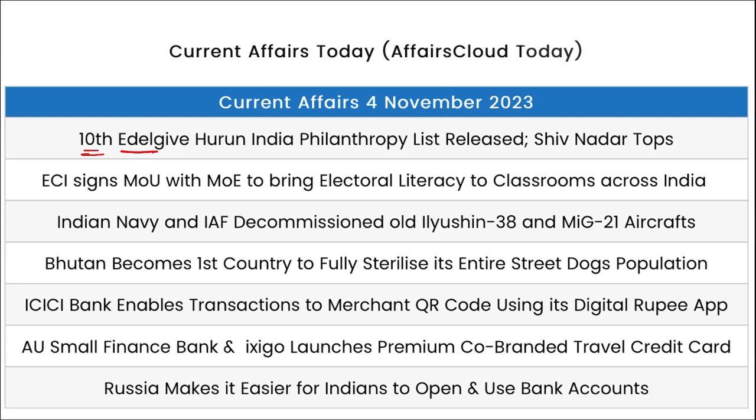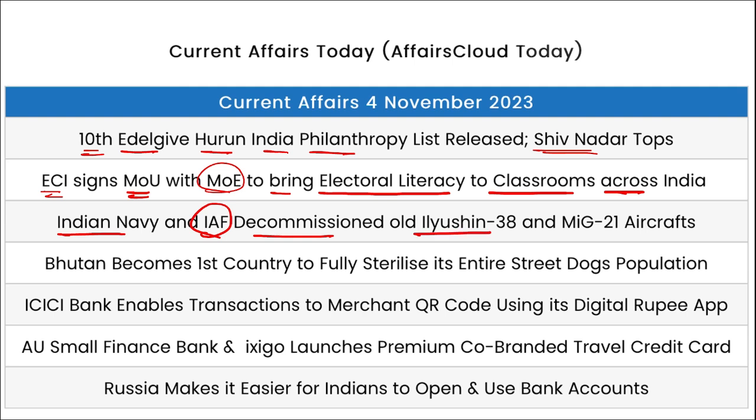10th edition of Edelgive Huron India Philanthropy List was released, where Shiv Nadar has topped the position for third consecutive year. ECI signed an MOU with Ministry of Education to bring electoral literacy to classrooms across India. Indian Navy and Indian Air Force decommissioned old Illusion 38 and MiG-28 aircrafts. Bhutan became the first country to fully sterilize their entire street dogs population.